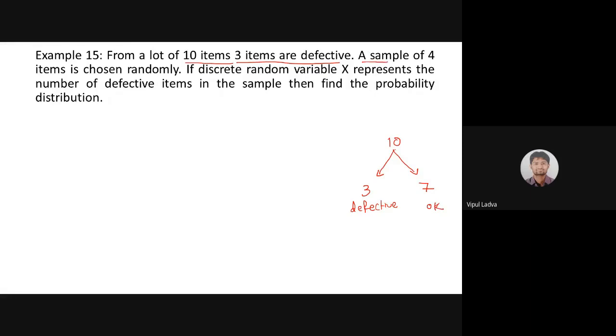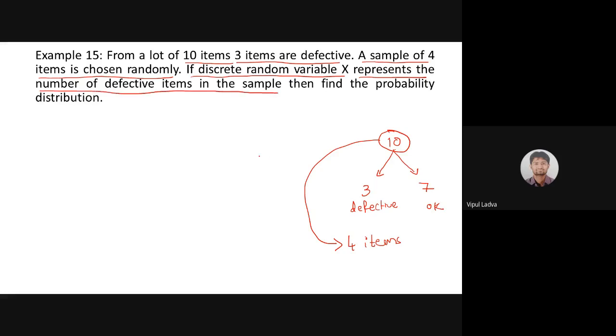Now, a sample of 4 items is chosen randomly. What I'm doing, I'm choosing 4 items from this 10 items. I'm supposed to draw a sample of 4 items. A sample of 4 items is chosen randomly. If the discrete random variable x represents the number of defective items in the sample.